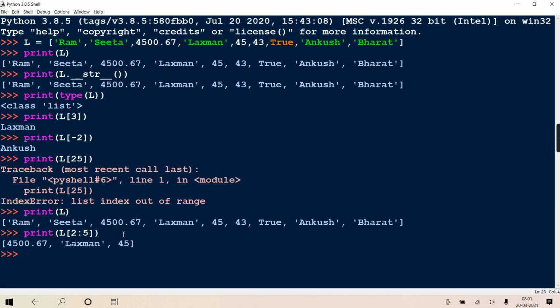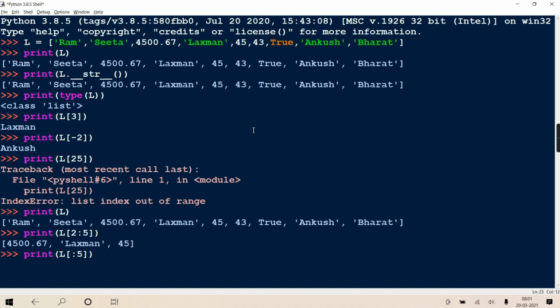Okay, I'm first explaining all the combinations and then we will go to the slides part and again we'll discuss on it, but please understand this. So if you want part of the list, start index colon end index. Now here any one is optional.